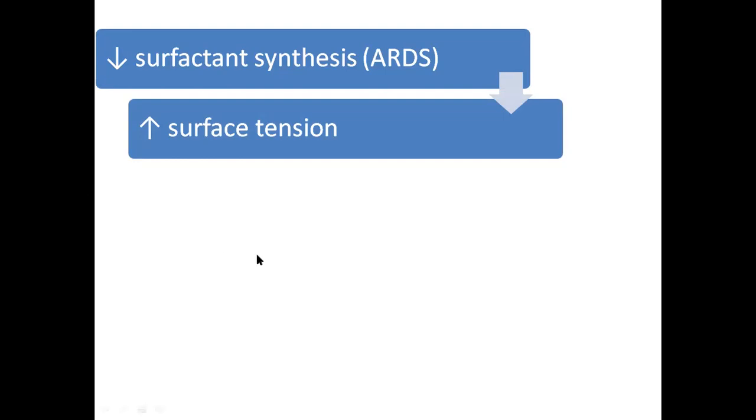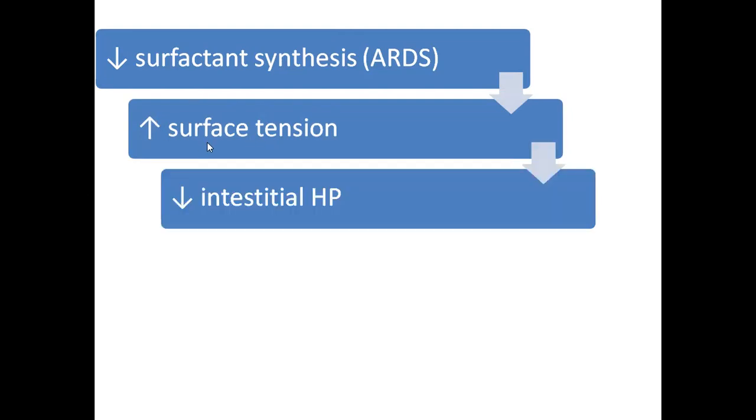In these conditions, when the surfactant synthesis decreases, what happens to the surface tension? Surface tension increases. When surface tension increases, it tries to collapse the alveoli. When alveoli try to collapse, they pull the pulmonary interstitium. When the pulmonary interstitial space increases, the volume of the pulmonary interstitium increases, and by Boyle's law, the pressure drops.